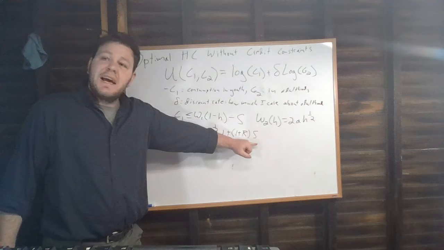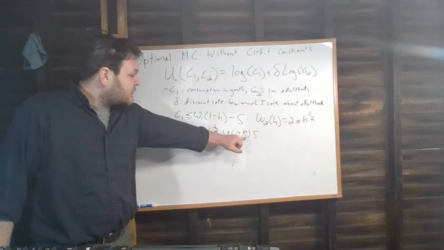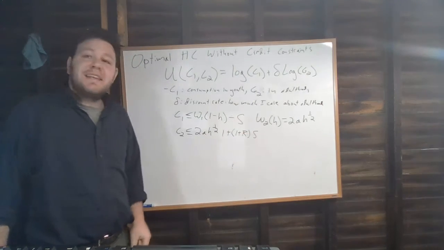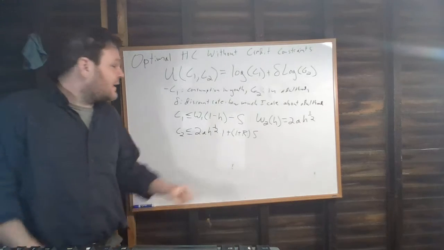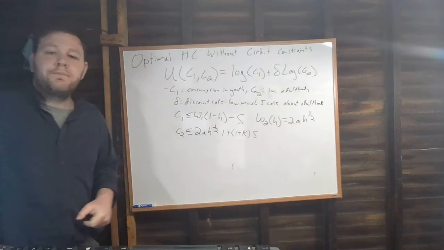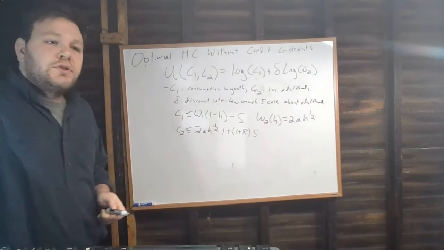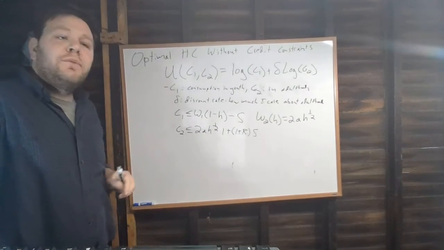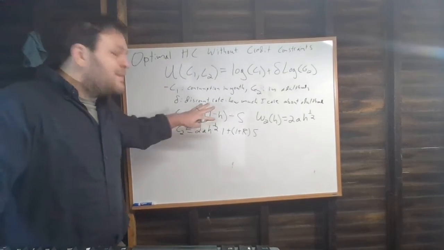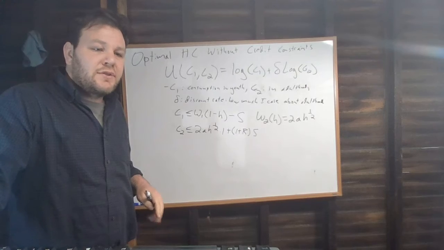Plus 1 plus R times S, right? Because I earn an interest rate of 1 plus R on anything that I save, or I have to pay an interest rate of 1 plus R on anything that I borrow. Okay, great. So now we've got a set of preferences, and we've got something that looks like a budget constraint.